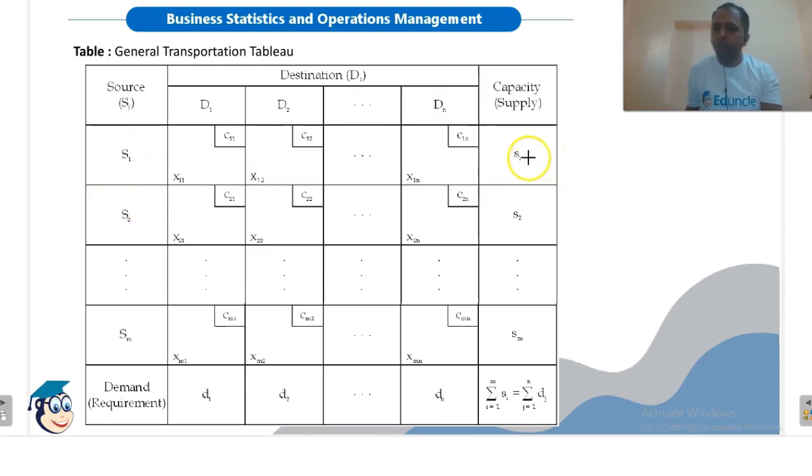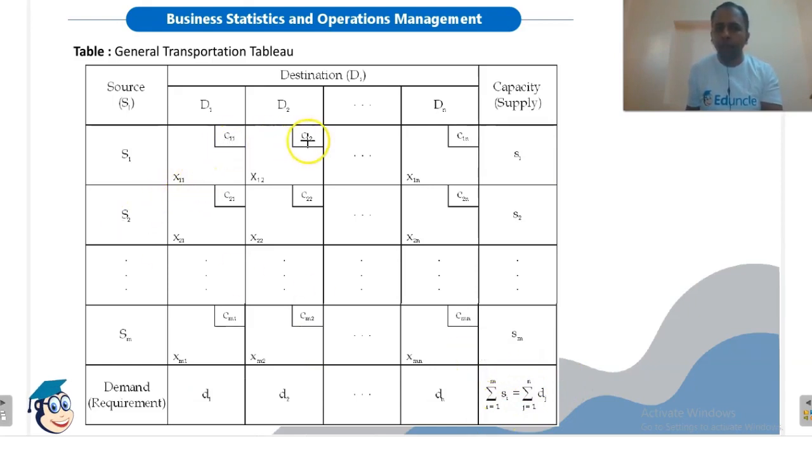The capacity or the supply of each source is given to us, and the demand or the requirement of each destination is given to us. So here if summation S equals summation D, the transportation problem is of balance type.